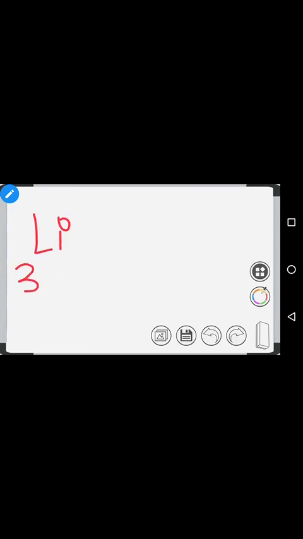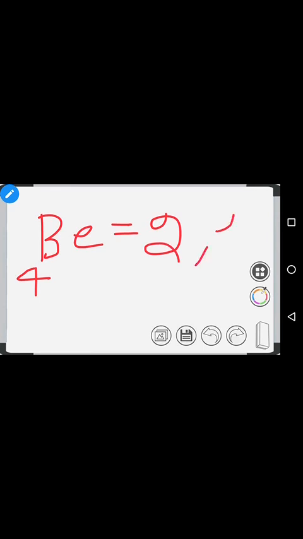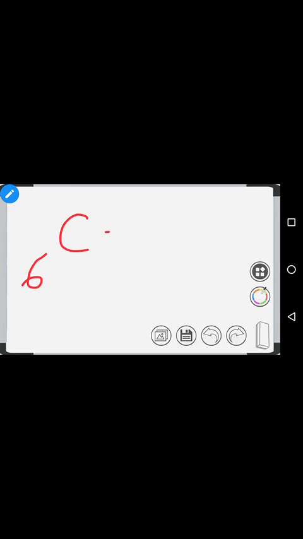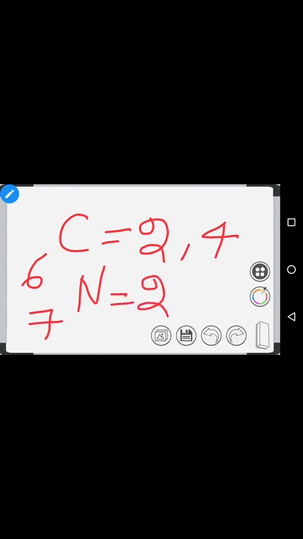Lithium has the atomic number 3, so it can be written as what? 2 in the K shell, 1 in the L shell. Then beryllium 4: 2 in the K shell, 2 in the L shell. Boron 5: 2 in the K shell, the remaining 3 electrons go to the L shell. Carbon 6: 2 in the K shell, 4 in the L shell. Nitrogen 7: 2 in the K shell and 5 in the L shell.